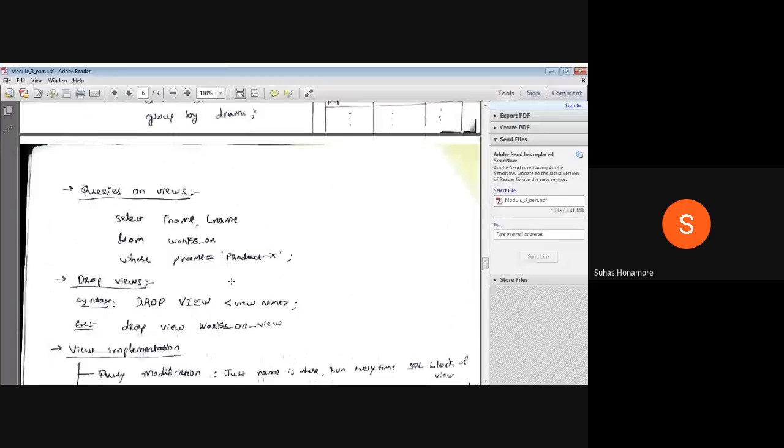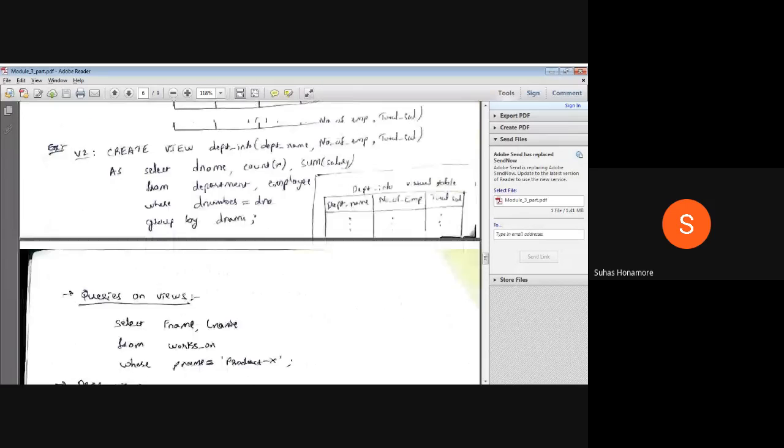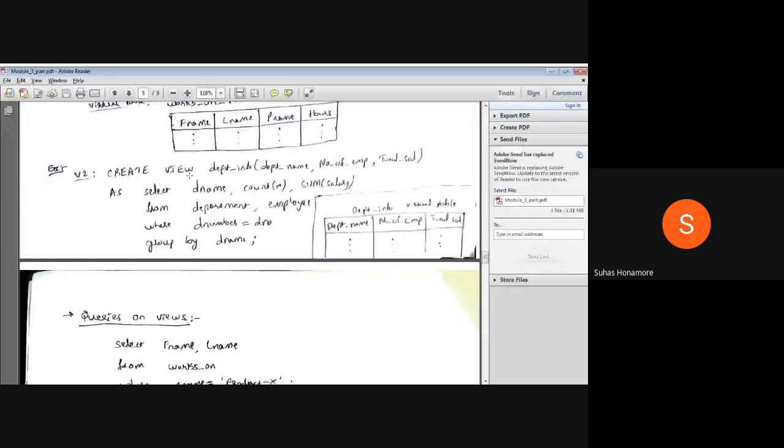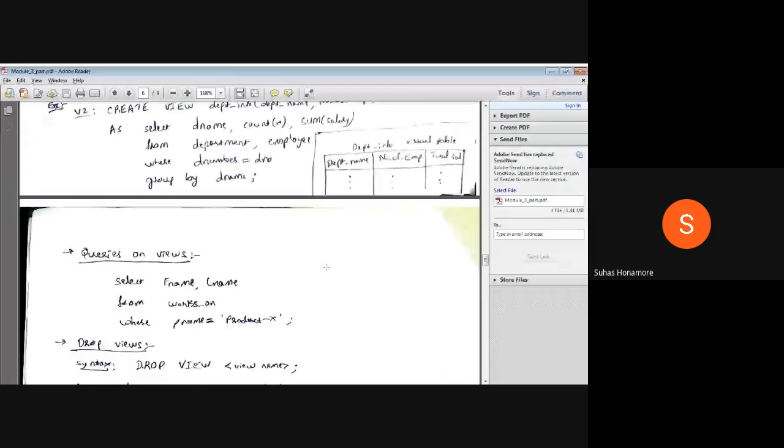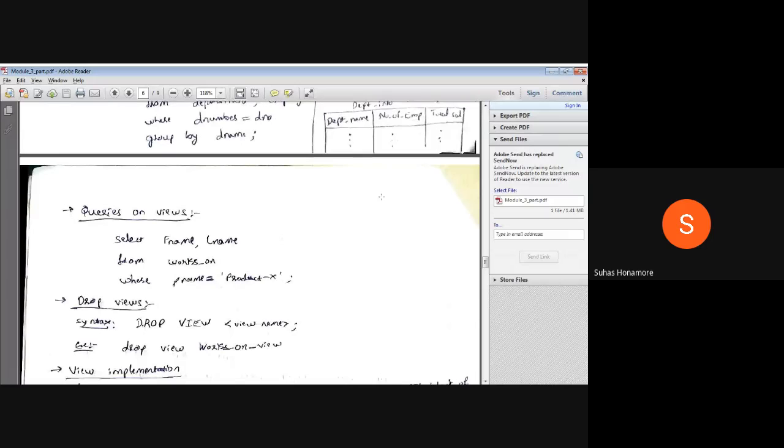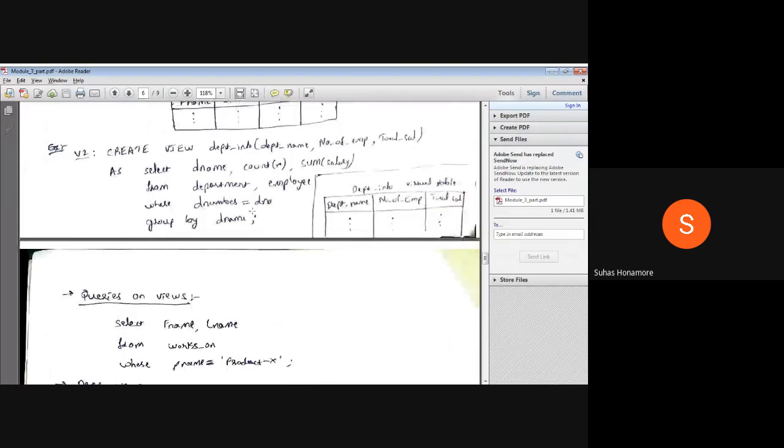It is nothing but, whenever you execute it the first time, it will create the table and keep it inside RAM. So inside RAM it will keep it, and from next time onwards, whenever you are querying it, it will give the result from that RAM. So this is the second way of implementation. What is the problem with the second way? Suppose I have a department table and an employee table. I have created the view and kept the result inside RAM.